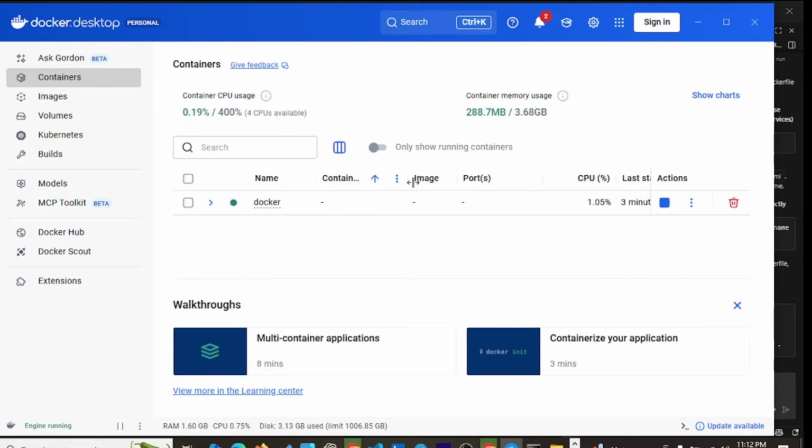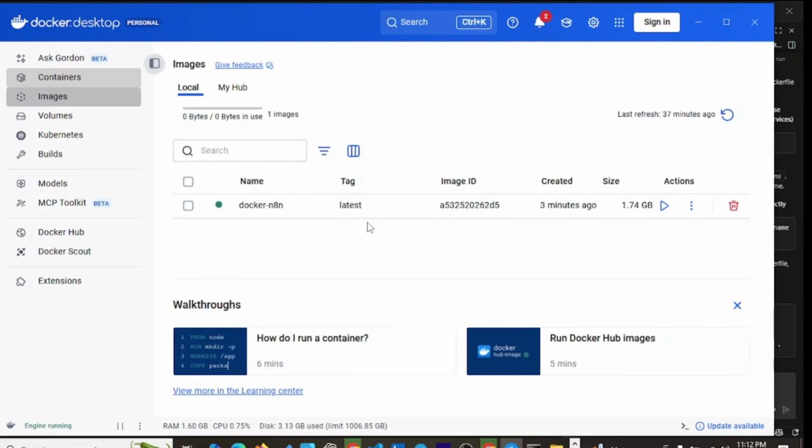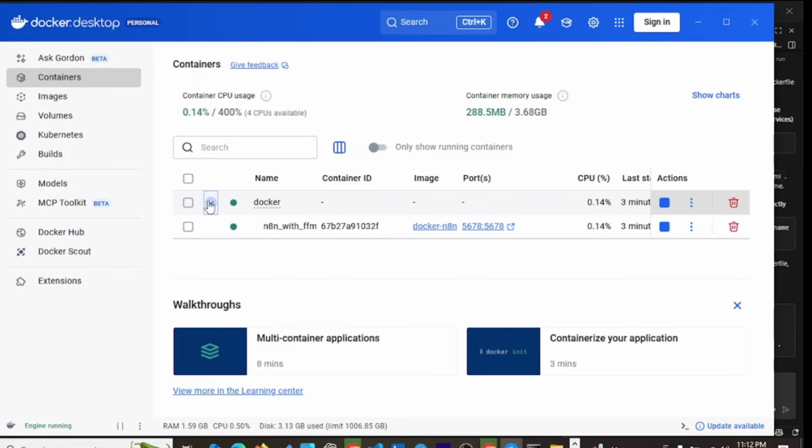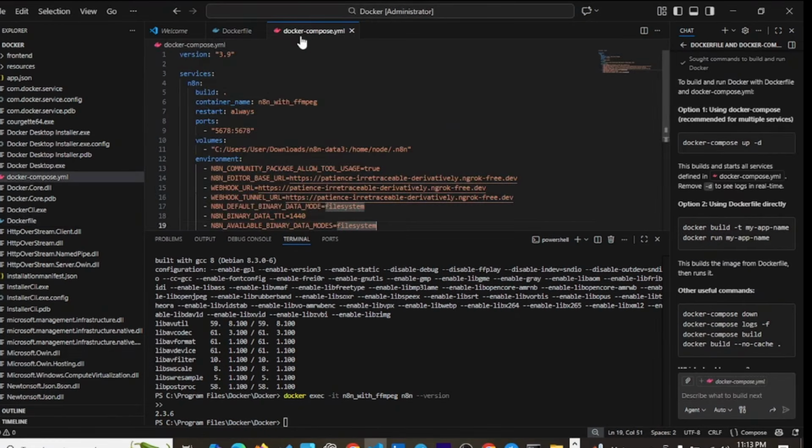If you want to know, you come to your Docker, under images you see the image here, then under containers you click on this pull down, you see it's running, and you can click to stop it. It's running on port 5678, just like we specified in our docker-compose.yml. These are the parameters with which Docker is running everything that is running right now.